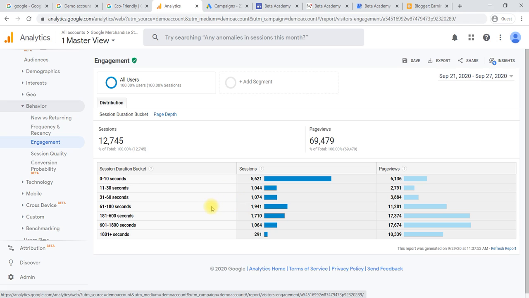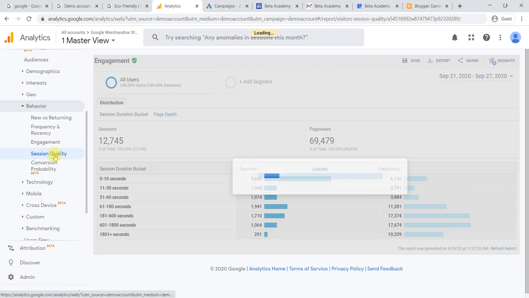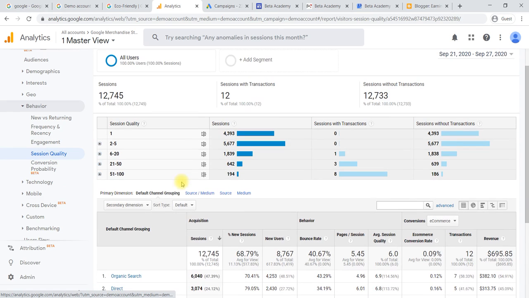We can check how many users are using your website for a longer period of time. That you can understand by using engagement. And session quality, when they have logged in for the first session, how many users are there, is there any transaction they have done, or sessions without transaction. In the sense, how many sessions with transaction and without transaction.